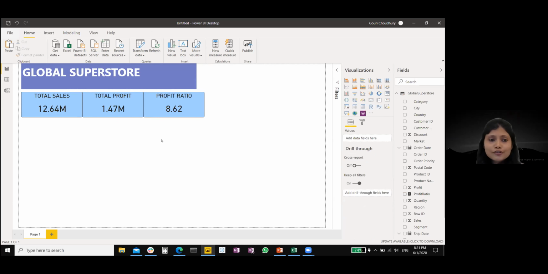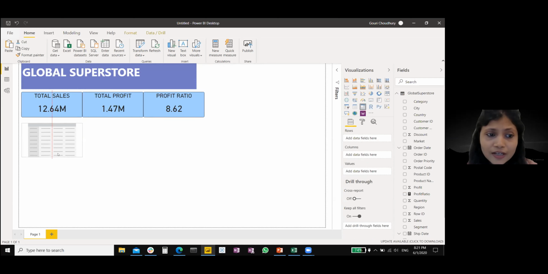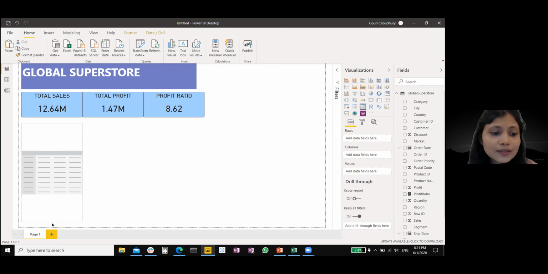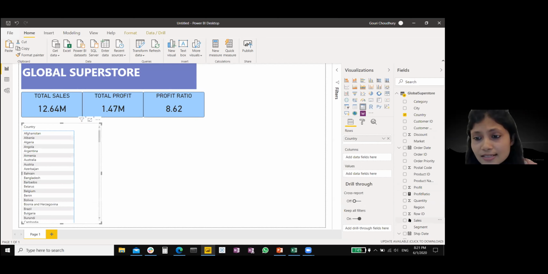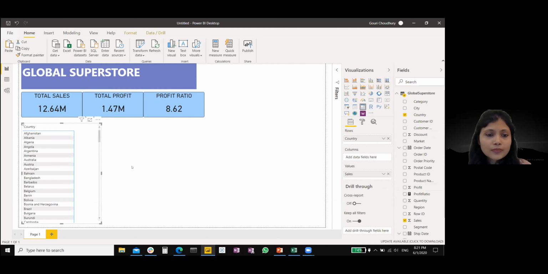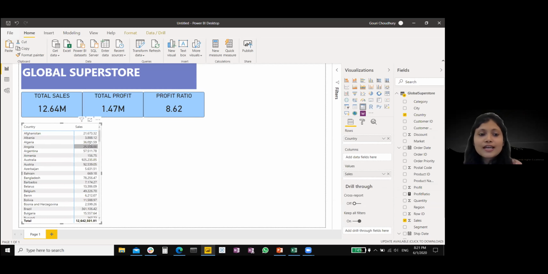Next we would like to show the sales by country, which we can show in a matrix, which is kind of similar to the pivot table that we have in Excel. So many people who use Excel can relate to it. And we are going to add country over here in the rows, and we are going to add sales in the values. Now you see we get the country and the sales. We would also like to add profit ratio over here.